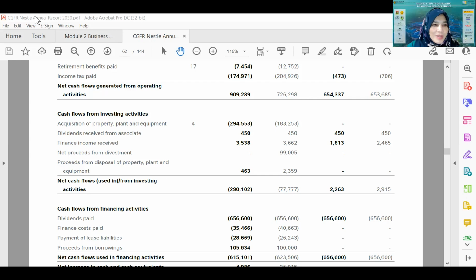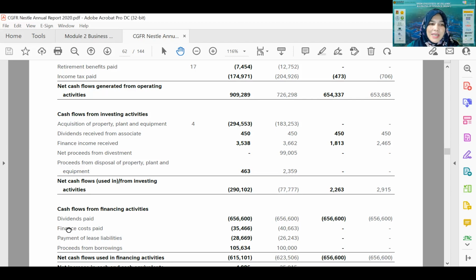Okay, so you already see that dividend paid, and this one is about the interest cost associated with the loan which they take from the conventional bank. If the financing that they take is from Islamic, definitely finance cost represents whatever cost, of course. If it is murabahah, if it is ijarah, it is about rental. If it is murabahah, it's about selling price. So all these are reported as the finance cost.